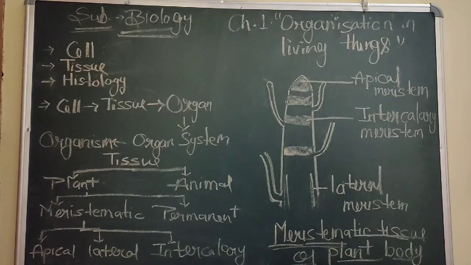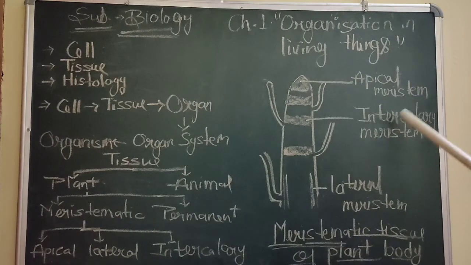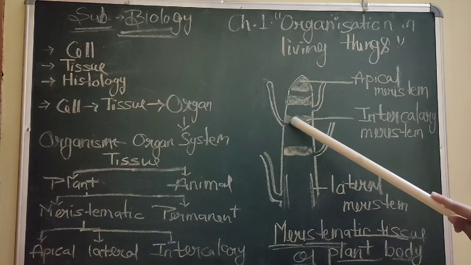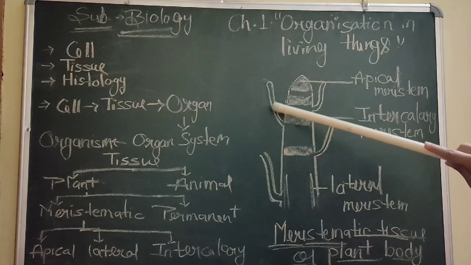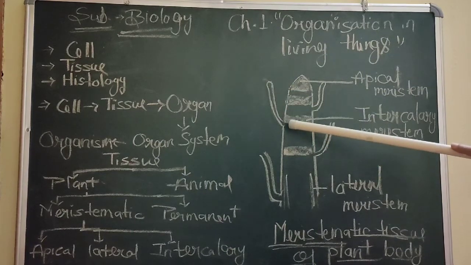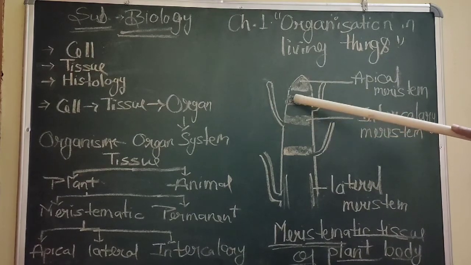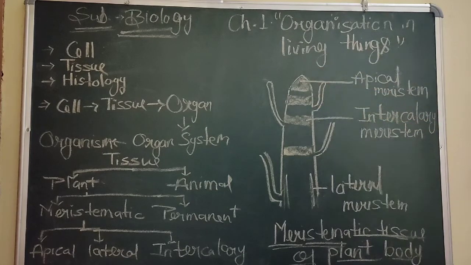Now, the third one is intercalary. See here, where is intercalary? From here. These are root hairs. Joint, right? Here intercalary, same. Here, see, what is this?